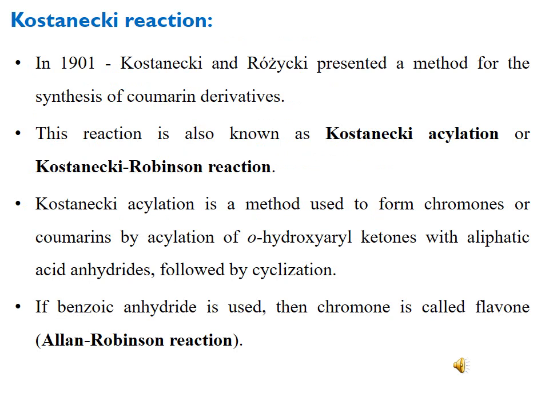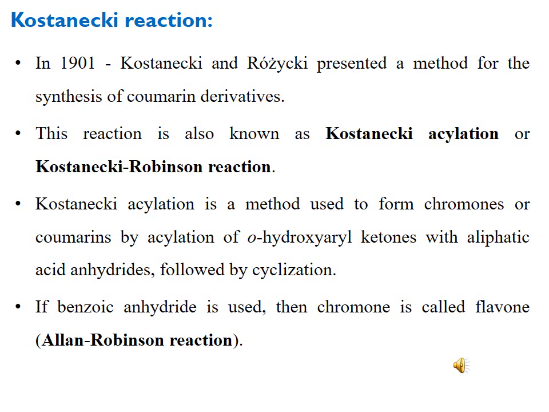Kostanecki reaction was first introduced in 1901, about 1 century ago. It was presented by Kostanecki and Rosicky. Both scientists tried to synthesize coumarine by using the 2-hydroxy-aryl ketones.